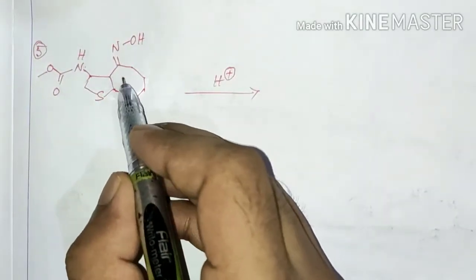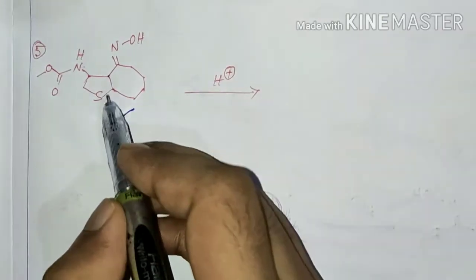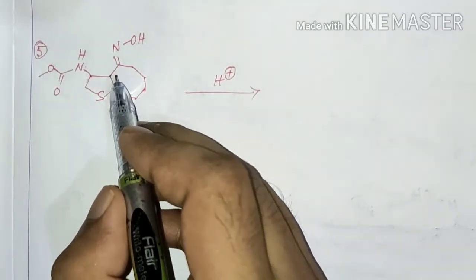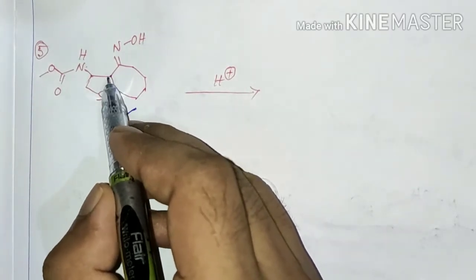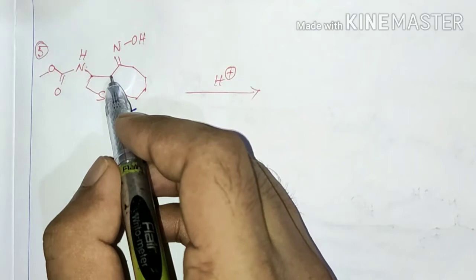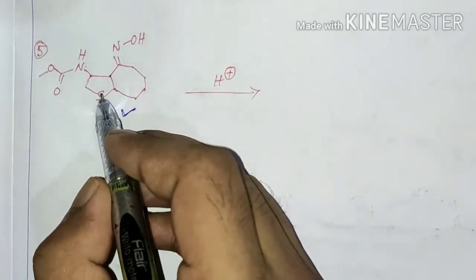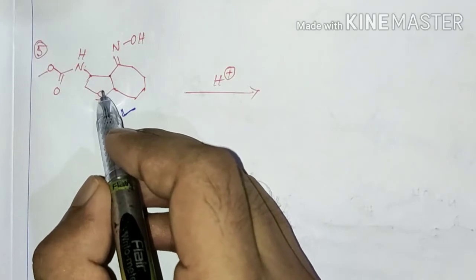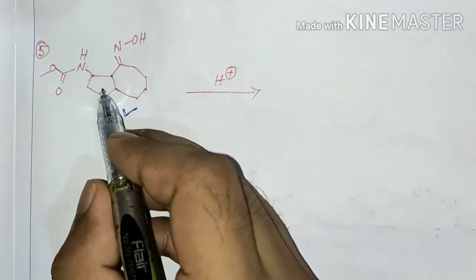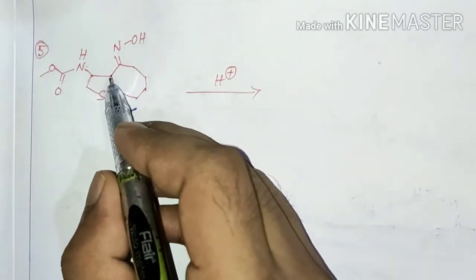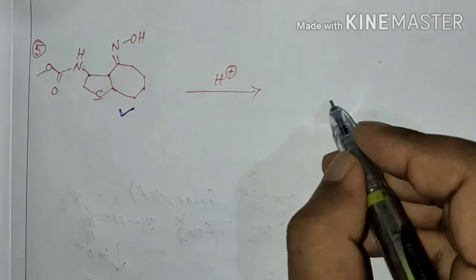In the other case we can think that this carbon is tertiary, and if this reaction proceeds through Beckmann fragmentation, then the carbocation will be secondary and the carbocation will be stabilized by the lone pair electron of the sulfur atom. Though the sulfur atom is at a distal position, it can stabilize the carbocation.